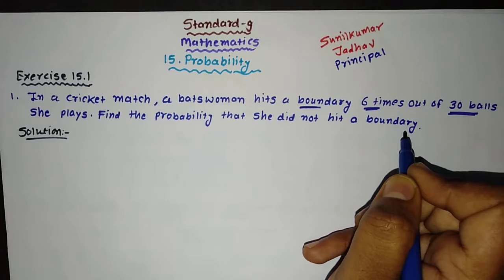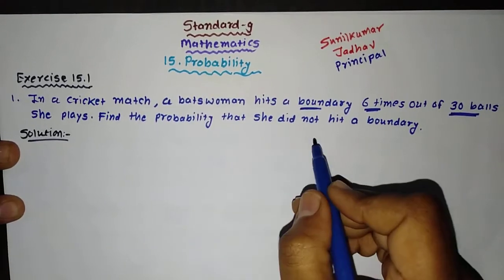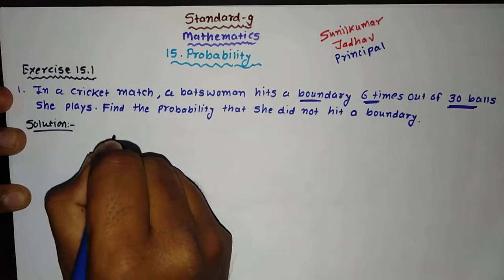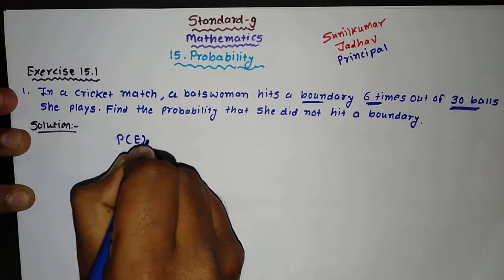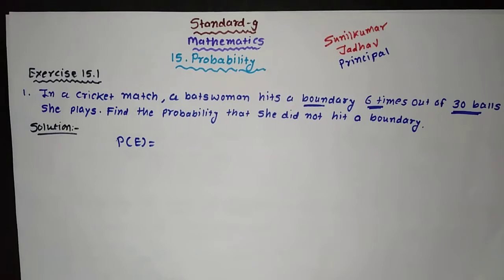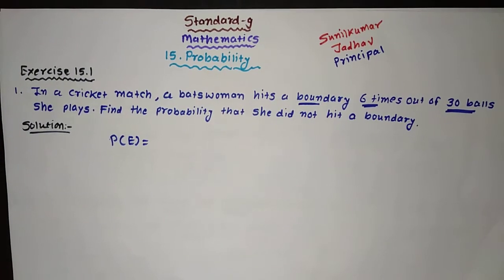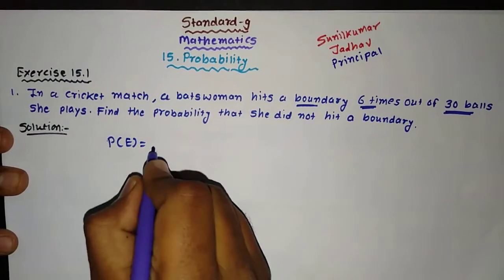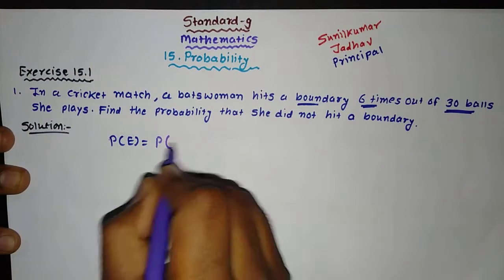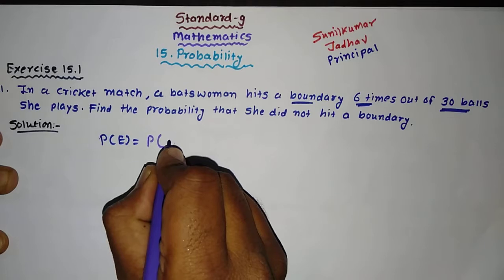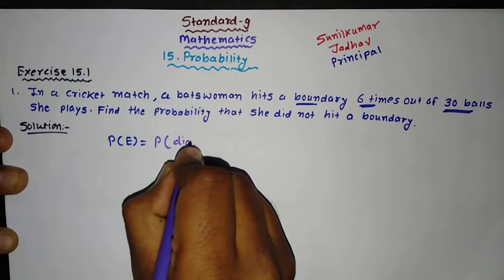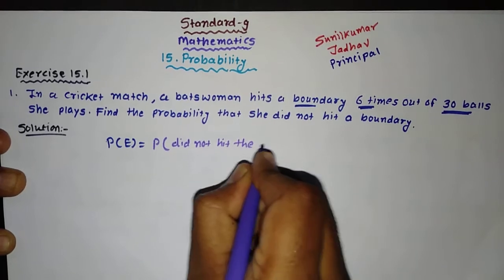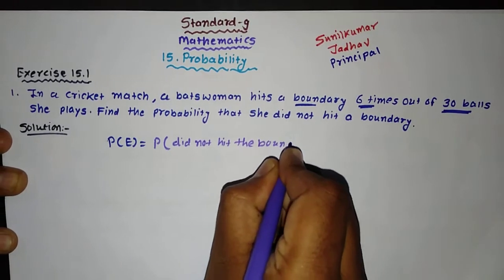Okay, let us consider the probability of she did not hit the boundary as our event. Probability of event E, let me write it here. Which event? I will say that is the probability that she did not hit the boundary.